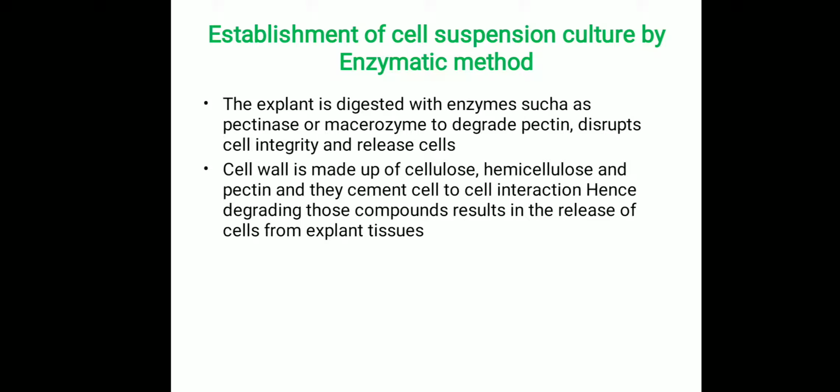In addition to the inoculation and shaking procedure, there is another method called the enzymatic method. Here we use cellulose or cell wall degrading enzymes, most commonly pectinase or macerozyme, which disintegrate the cell-cell interaction, so the cells become loose and are released. So the explants are treated with these kinds of enzymes to loosen the cells, which may favor the suspension cell culture procedure.